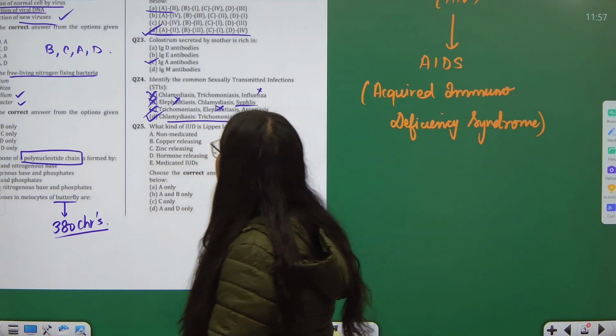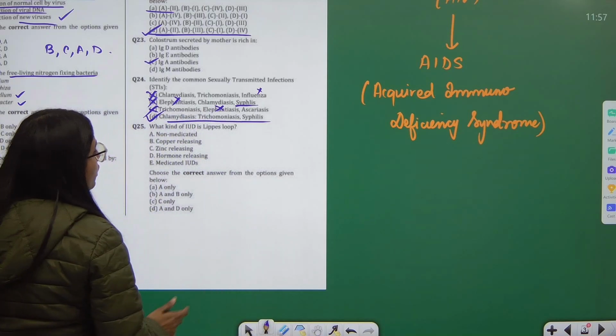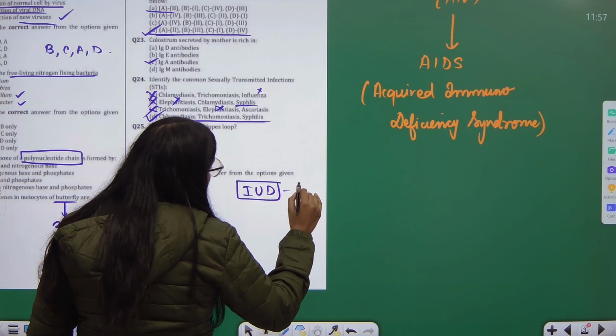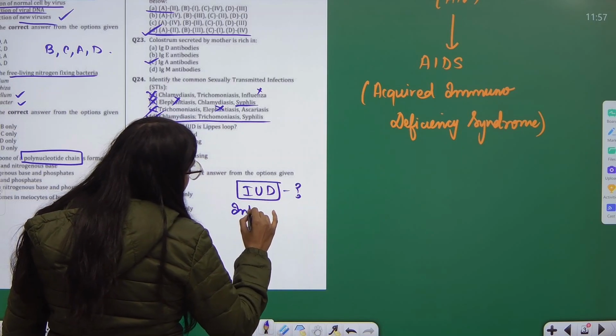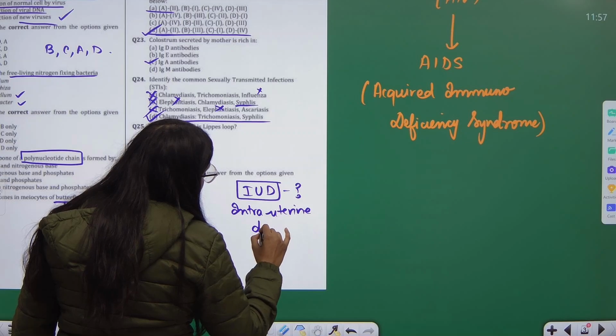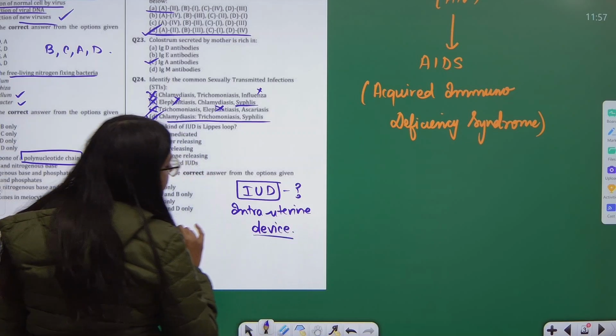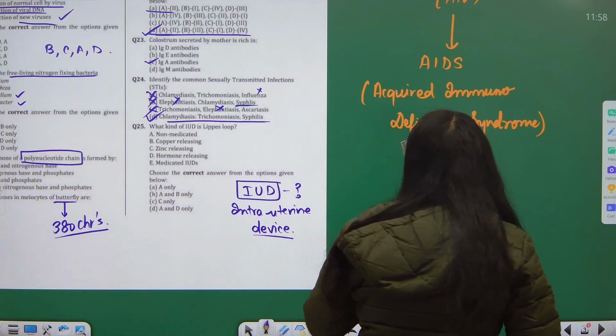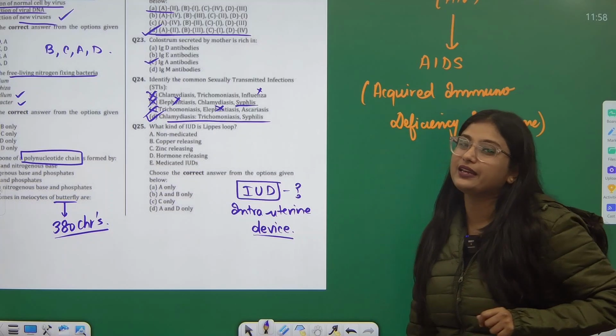Next, what kind of IUD is Lippes loop? Before understanding Lippes loop, you need to understand what is IUD. So IUD is nothing but intrauterine device. Intrauterine device is a contraceptive method to avoid pregnancy.